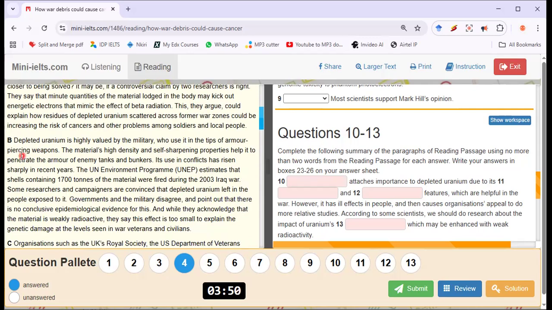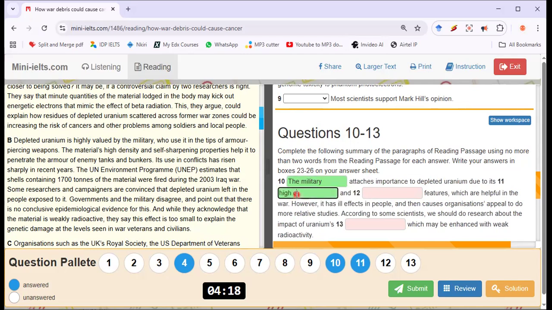Let's go to paragraph B. Depleted uranium is highly valued. Oh, that's it. Attaches importance. That's highly valued, attaches importance. So by the military. So this is going to be the military. The military attaches importance to depleted uranium due to its what? Dash and dash features. Okay, let's see. High density, that's going to be the word.